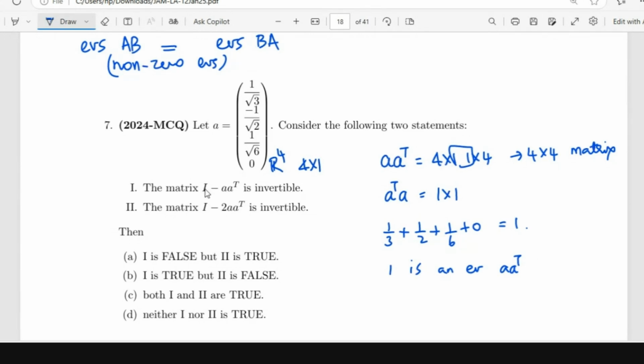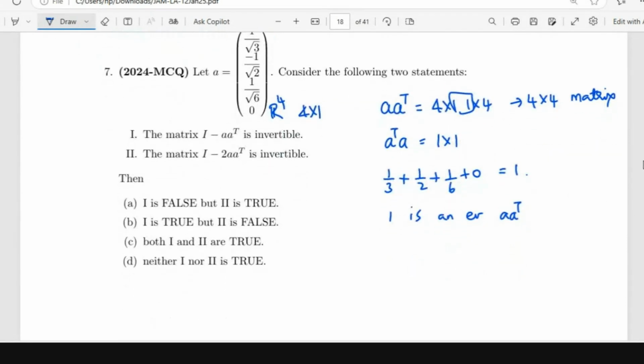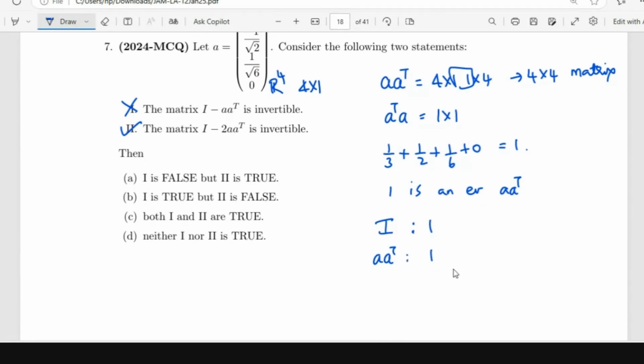Yes, because I know the eigenvalues of I are 1. In fact, I am interested only in the eigenvalue 1, because only when 1 is an eigenvalue of AA transpose is it going to affect the invertibility of I minus AA transpose. So for I, you have eigenvalues 1, 1, 1, 1, four times 1. And for AA transpose, you have an eigenvalue 1. In fact, that is the only non-zero eigenvalue. So when we talk about the difference, it is going to be 0.